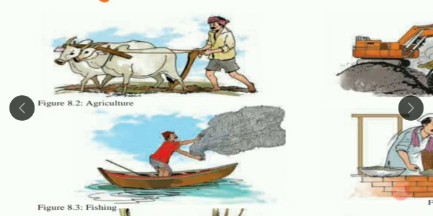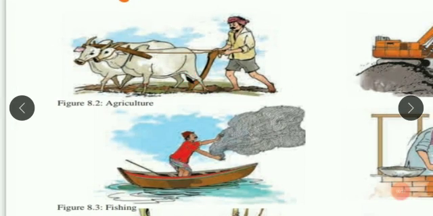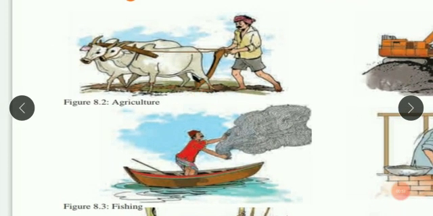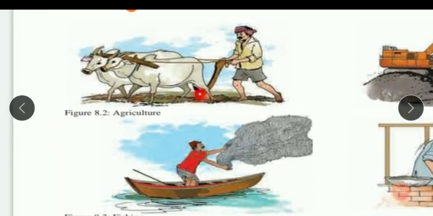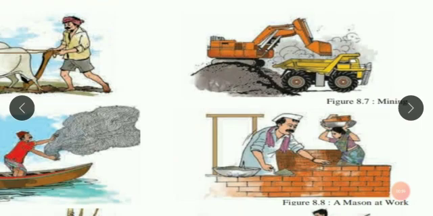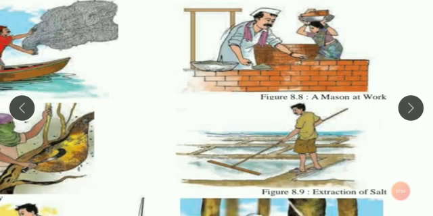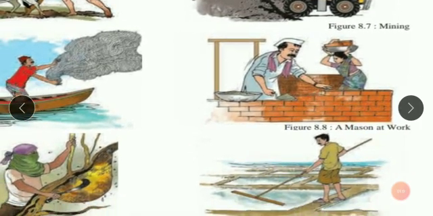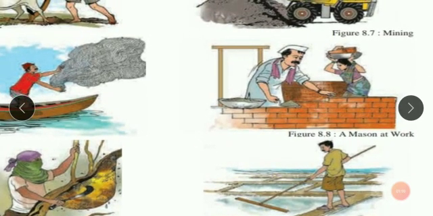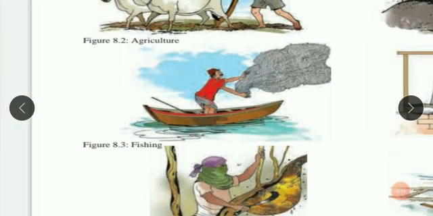Land is a valuable natural resource. We use this soil, we use this land, and from this land and soil we get food. Now, here, soil is being taken out, so soil is the natural resource. Here, bricks, a man at work. Again, what kind of natural resource is used here? Of course, soil, mud. Then here, water is used for fishing.